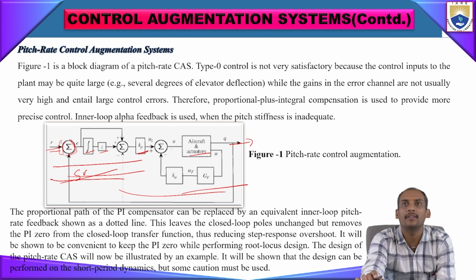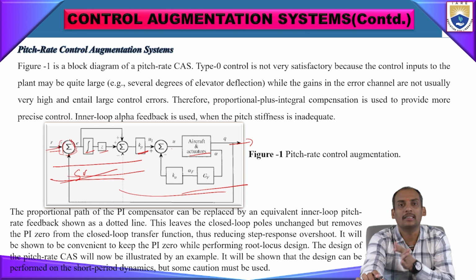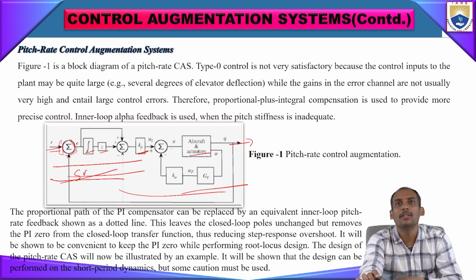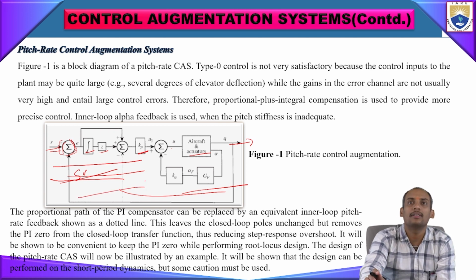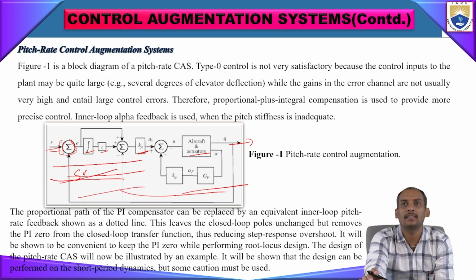The gains in the error channel may not usually be very high, and large control errors come with a type 0 system. Therefore there is an upgrade given here: proportional plus integral compensation is used to provide more precise control.